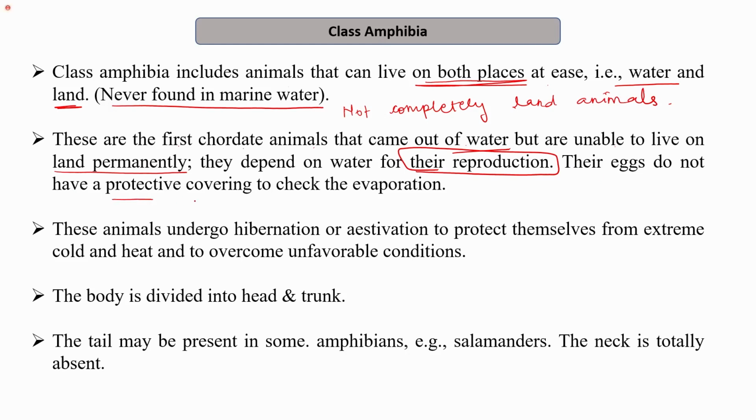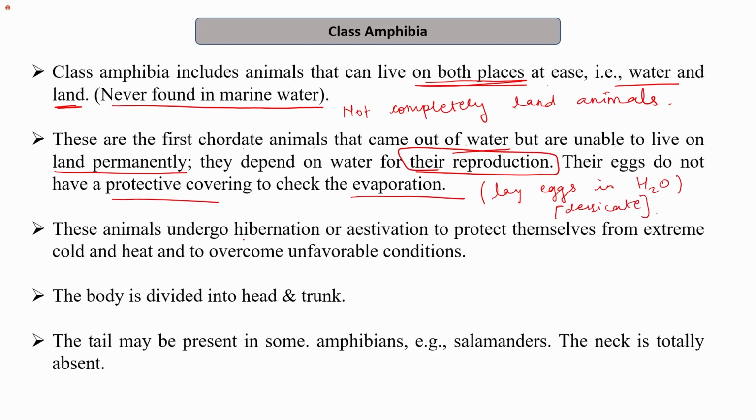Their eggs do not have a protective covering to check evaporation, so they have to lay eggs in the water. Otherwise, their eggs will desiccate, that is, they will dry.